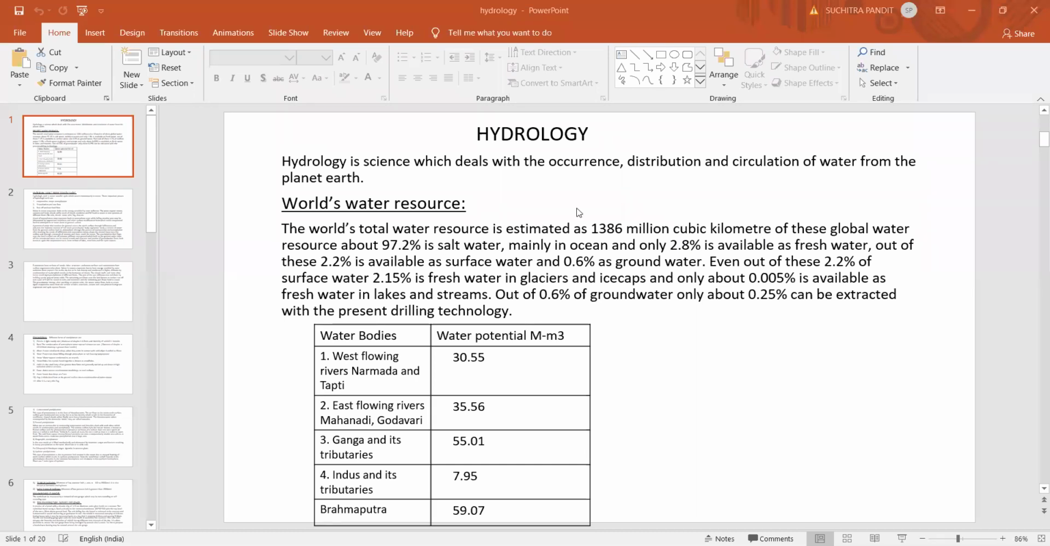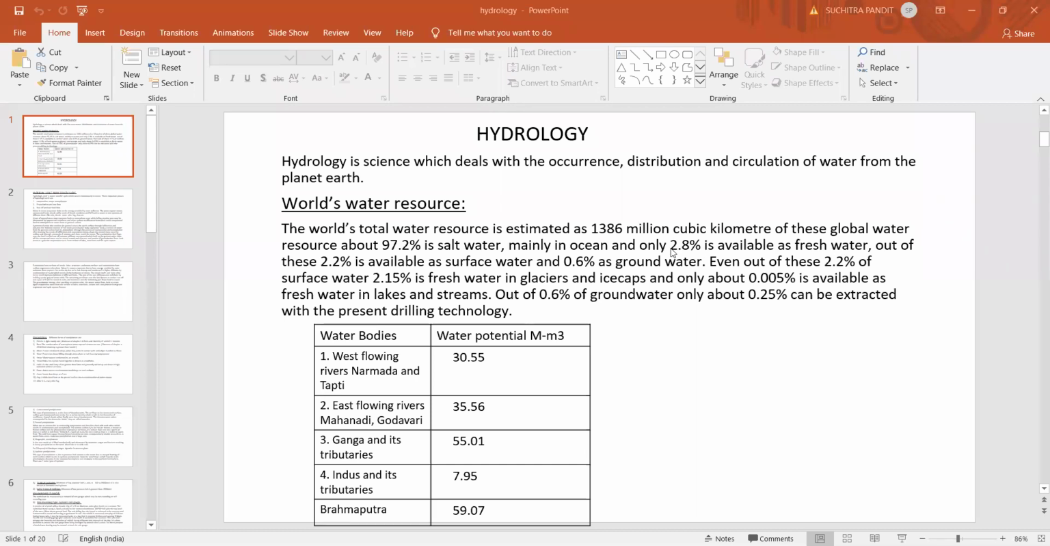Out of this total global water resources, about 97.2% is salt water, which is mainly held in the ocean. Only about 2.8% is available as fresh water on the planet Earth. So we cannot use the salt water for drinking, irrigation or other purposes.